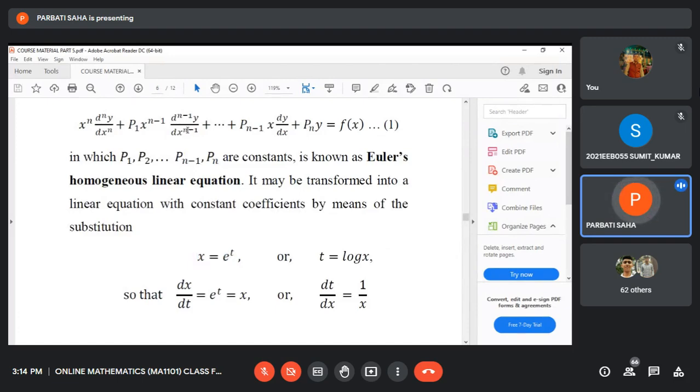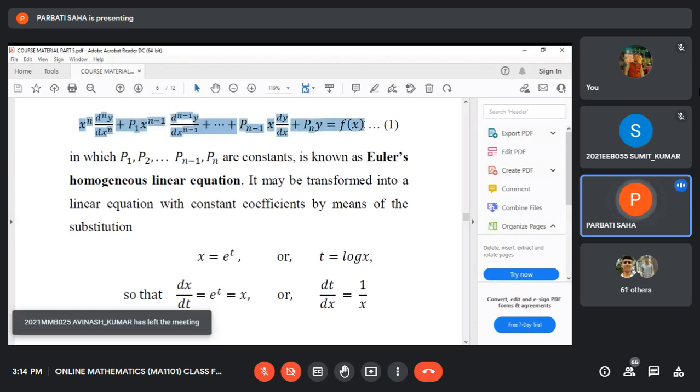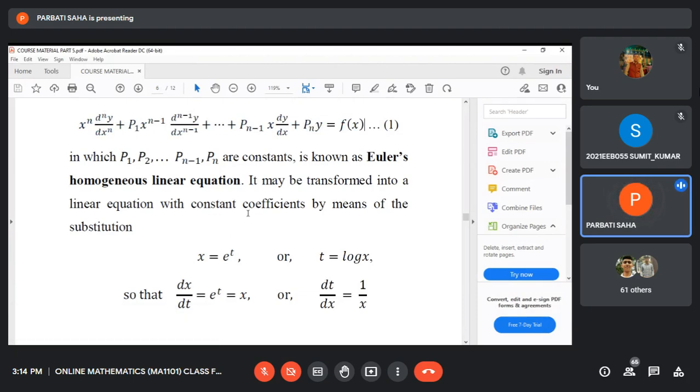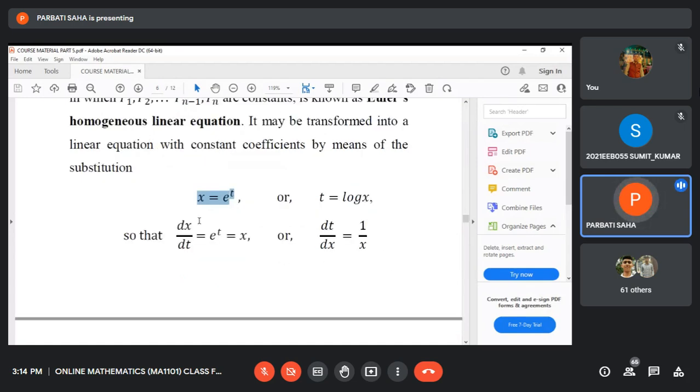This is a very special type of differential equation, known as Euler's homogeneous linear equation, and it can be transformed into a differential equation with constant coefficients by using the transformation x equals e to the power t. x equals e to the power t means t equals log x, and so if we compute dx/dt, that is e to the power t, which is x, and dt/dx is 1 by x.